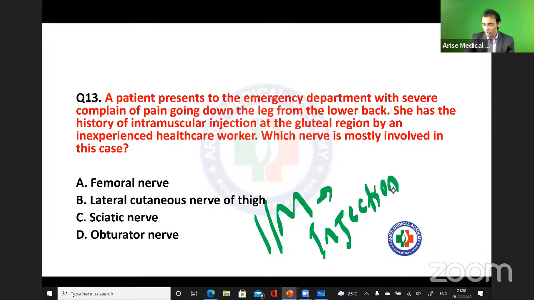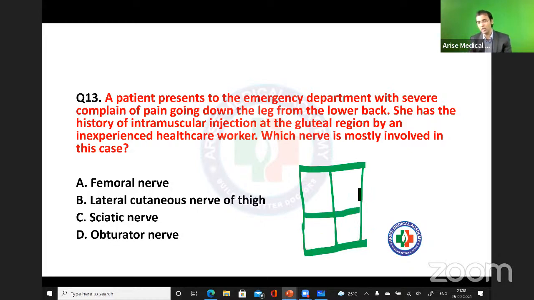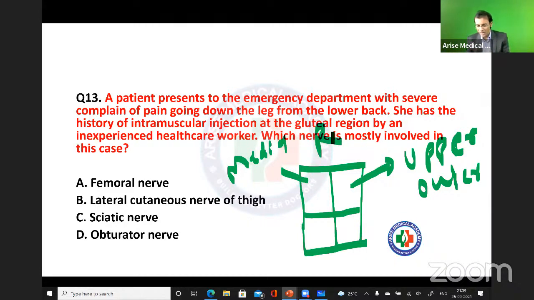Okay, we will solve this anatomy question, but before that tell me a basic question. Suppose this is one buttock, and I'm going to make a quadrant here. This is upper outer quadrant, and this is the upper medial part, and this is the right buttock. Now this is 1, this is 2, this is 3, and this is 4. In which quadrant are you going to give the intramuscular injection? 1, 2, 3, 4.